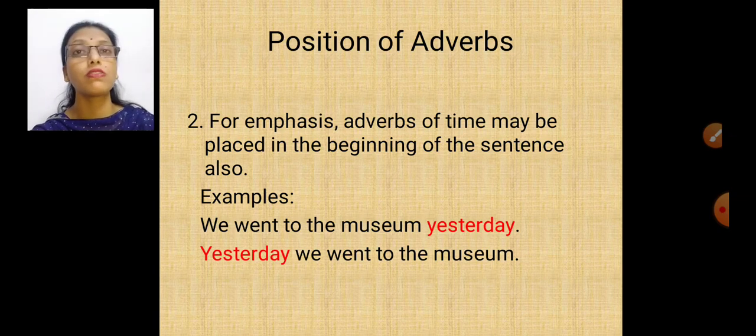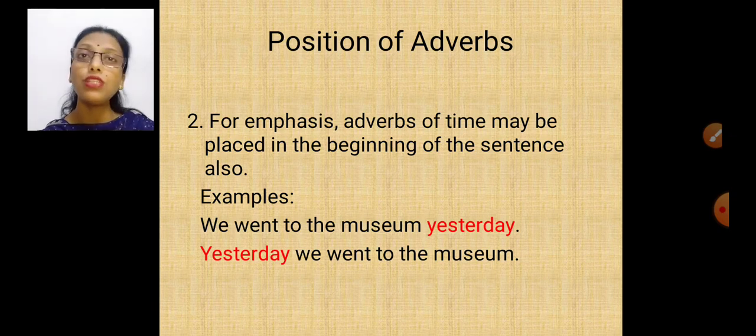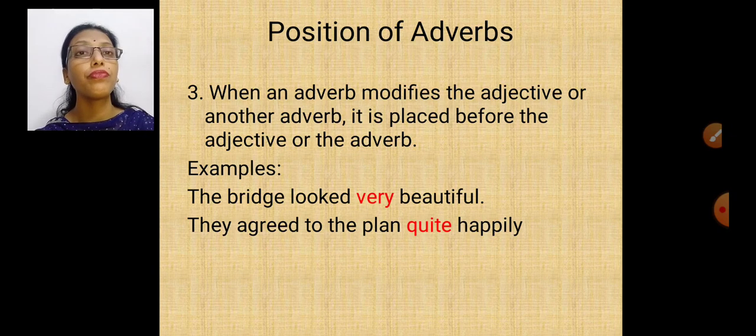That was about past tense. If I talk about the present tense, we are going to the museum today. Today is at the last. Next sentence, today we are going to the museum. So today is now at the beginning of the sentence. We will go to the museum tomorrow. Future tense. Tomorrow is at the last. Another sentence. Tomorrow we will go to the museum. Now tomorrow has come to the first position. So it can come at the end of the sentence also and at the beginning also. Adverb of time.